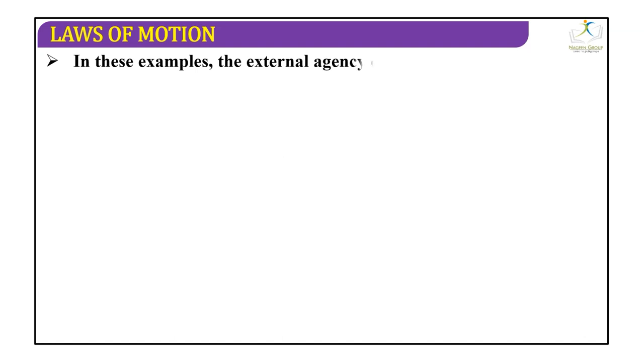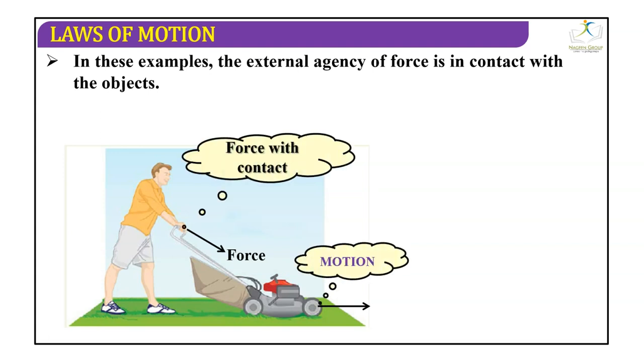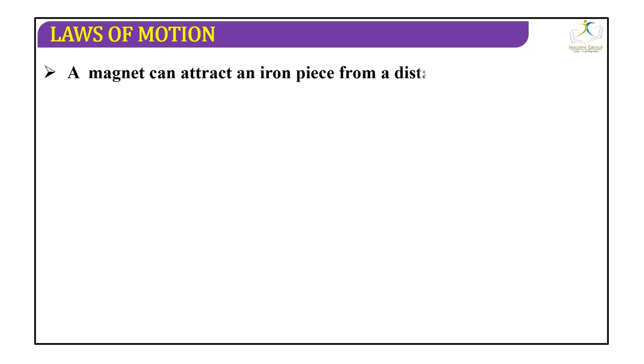In these examples, the external agency of force is in contact with the object, as you can see. So force with contact is somehow responsible for the motion.